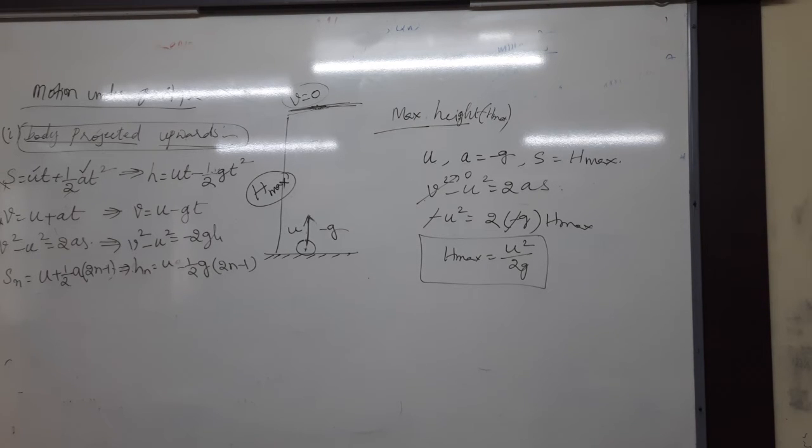Find the velocity of projection of an object thrown vertically upwards if it reaches a height of 20 meters.